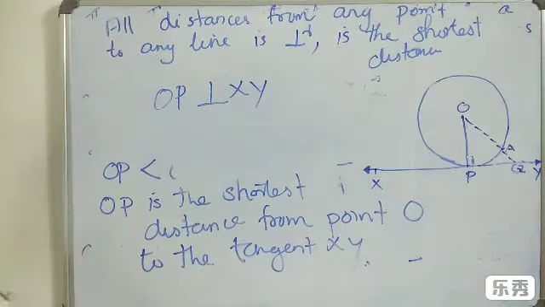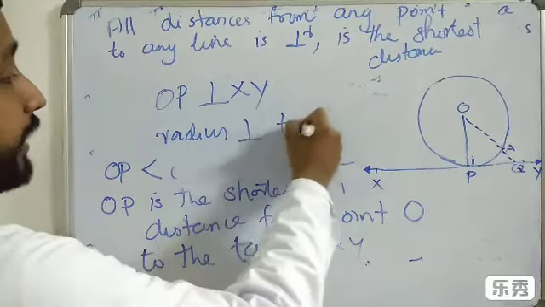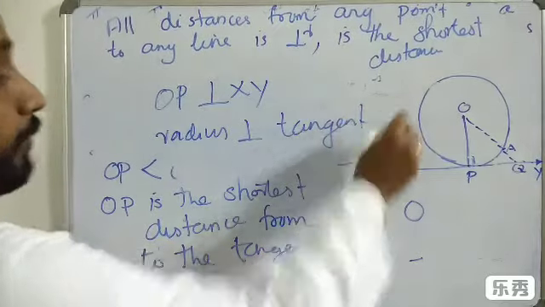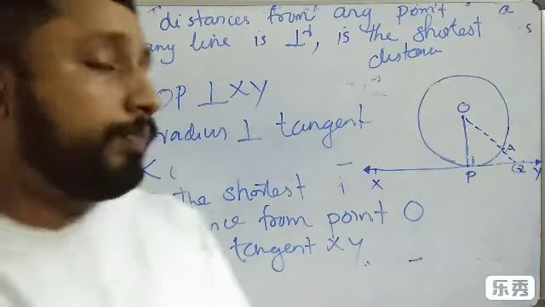Hence the radius OP is perpendicular to the tangent at the point of contact. So the radius is perpendicular to the tangent through that point.